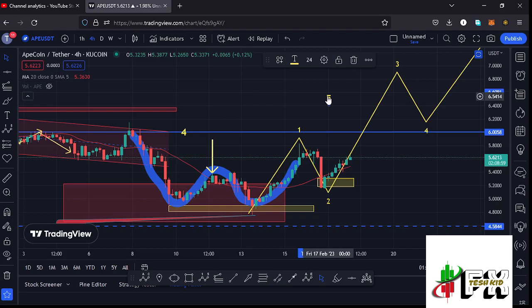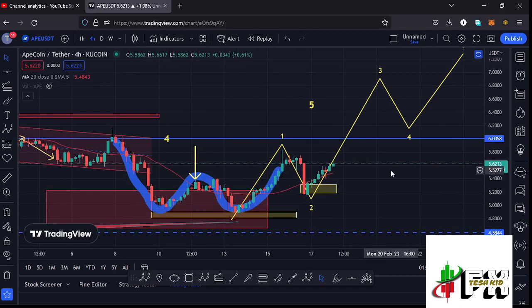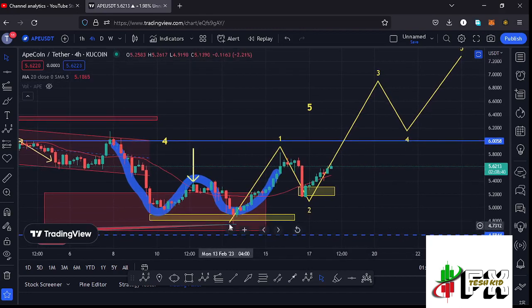And allow me to continue with the video here on the 4-hour chart by first giving you the short-term scenarios that I'm expecting to play out in the formation of this wave 5, which is an impulsive wave, and because of its impulsive nature, we also expect to see a 5-wave structure in formation within that wave 5. I believe we have started such a scenario over here, where I'm terming that as the first wave to the upside, making our peak at around the $5.84 mark.